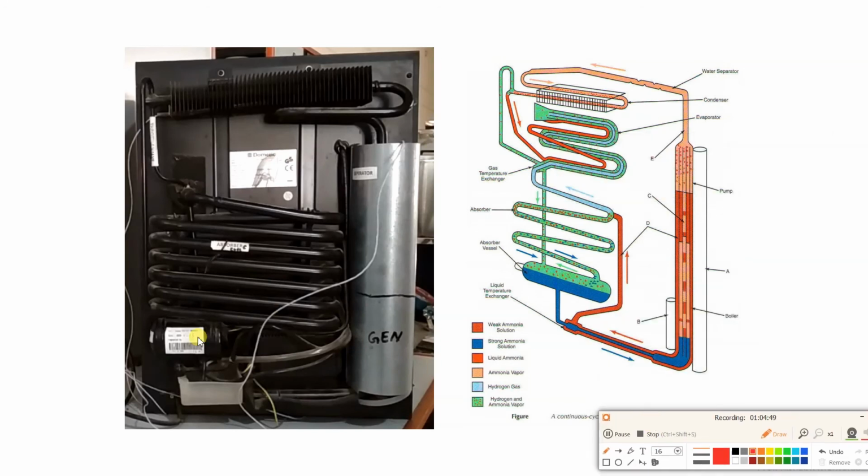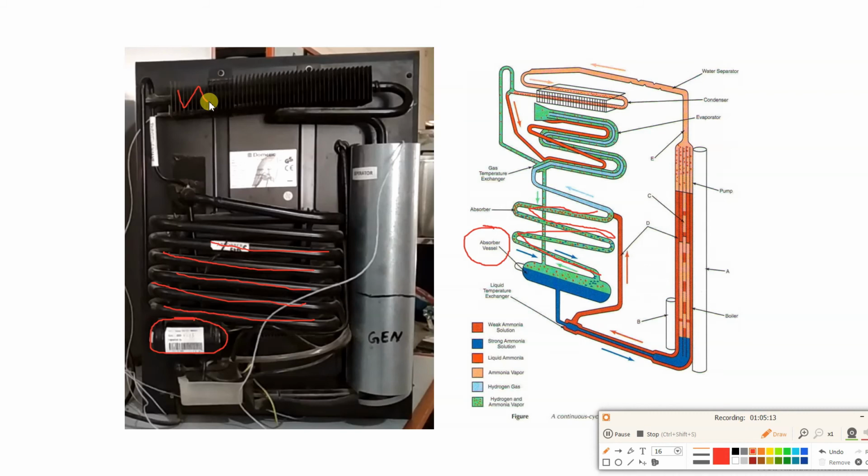This container, a vessel shown on the bottom side, is the absorber vessel. These coils, the inclined coils, are the absorber coils.